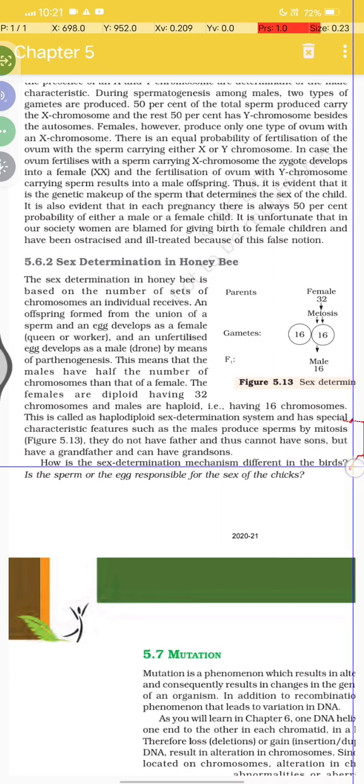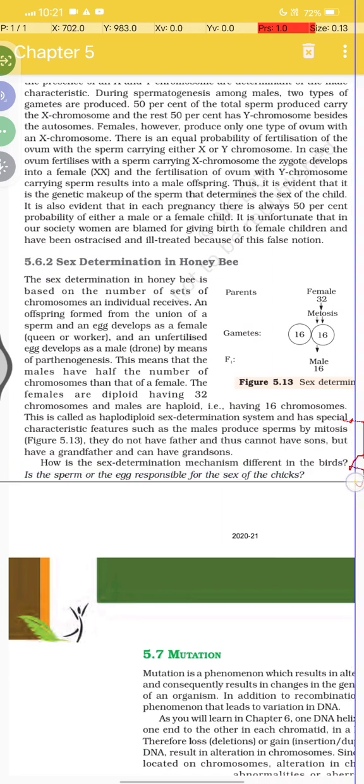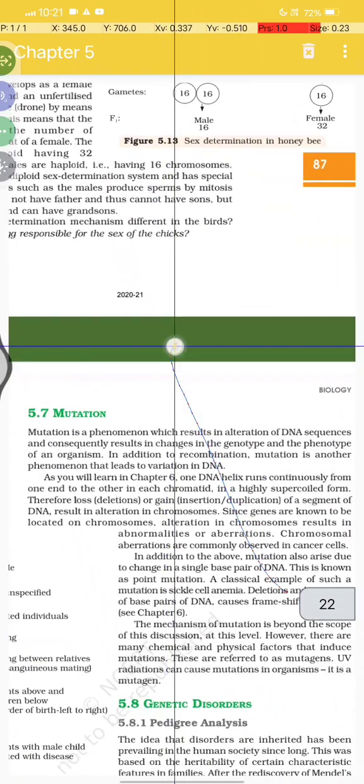How is the sex determination mechanism different in birds, and is sperm or the egg responsible for the sex of the chicken?